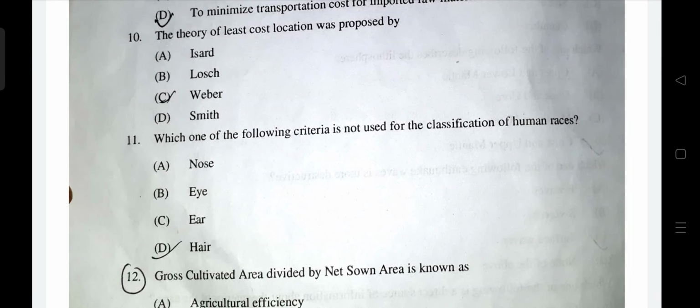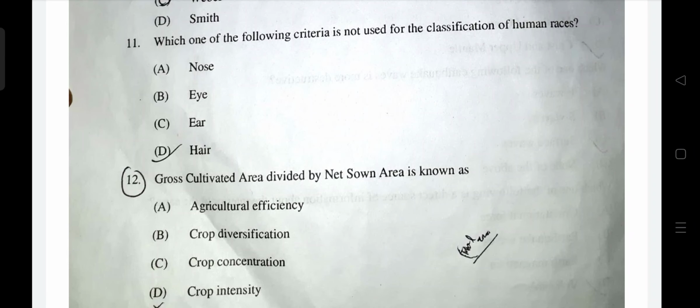Okay, so all these factors matter. The only factor that does not matter is the ear. We don't use it for any classification. Ear is the correct answer. Okay. Other than these, skin color, height, head, skull size, face, hair, eyes, nose, and even blood group are also used for classification.